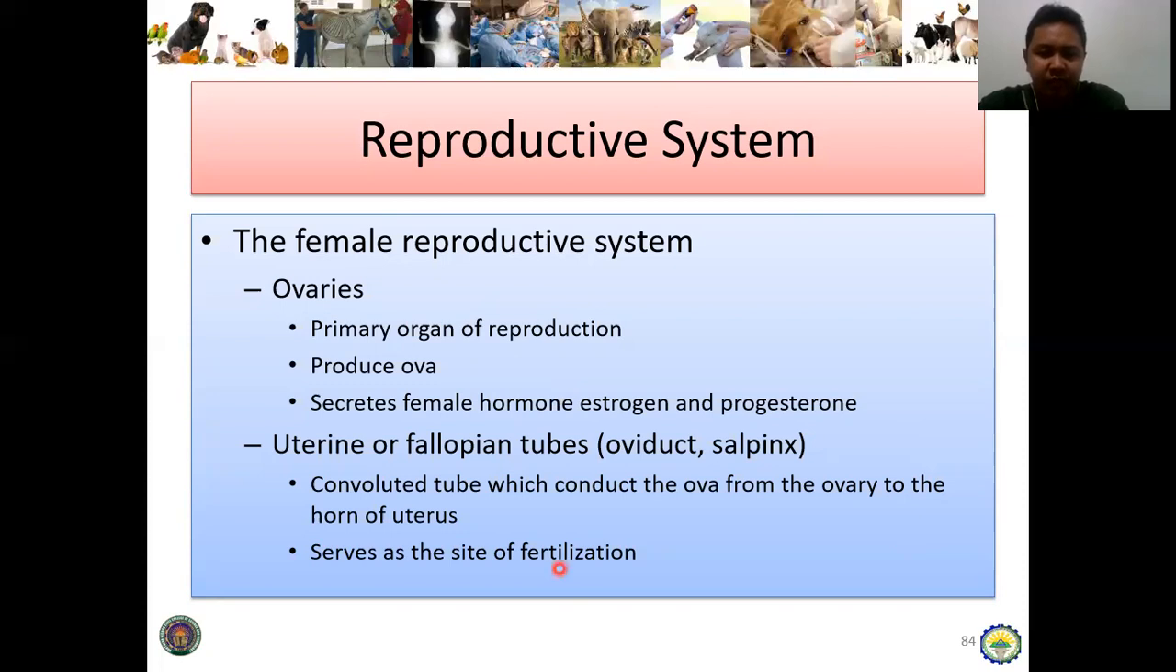And then let's proceed sa fallopian tube. So once ang egg cell or ova halin sa ovary din siya makakadto, actually it salon siya sang fallopian tube. So also known as oviducts or the salpinx. So they are convoluted tube which conduct the ova from the ovary to the horn of the uterus, serves as the site of fertilization. So, amo ni siya ang main site of the fertilization, ang fallopian tube.